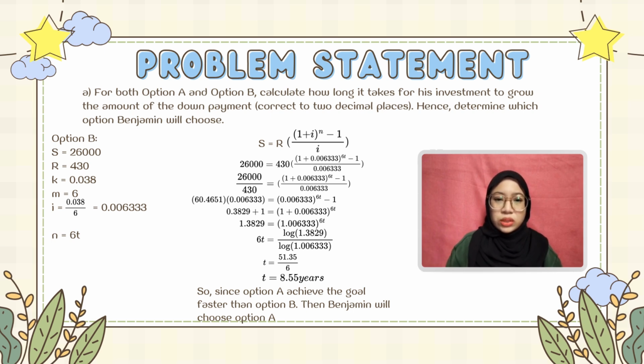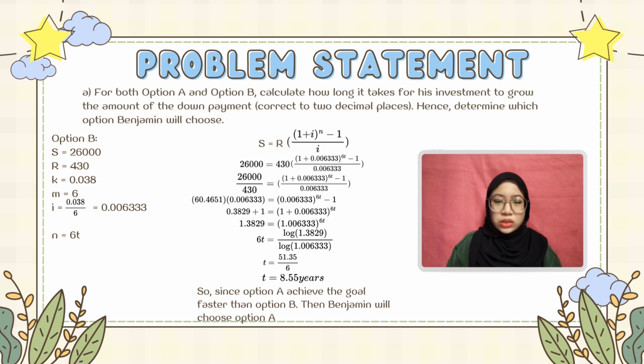We will plug in the values, so it will be 26,000 equal to 430 times open bracket 1.006333 close bracket to the power of n, to the power of 60, minus 1, divided by 0.006333. And we will get 1.3829 equal to 1.006333 to the power of 60.